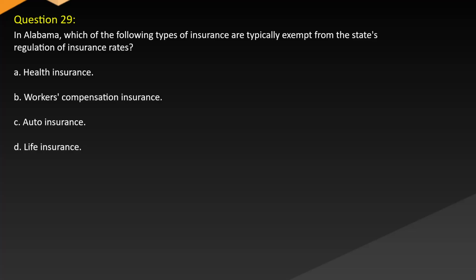Question 29. In Alabama, which of the following types of insurance are typically exempt from the state's regulation of insurance rates? A. Health insurance. B. Workers' compensation insurance. C. Auto insurance. D. Life insurance.